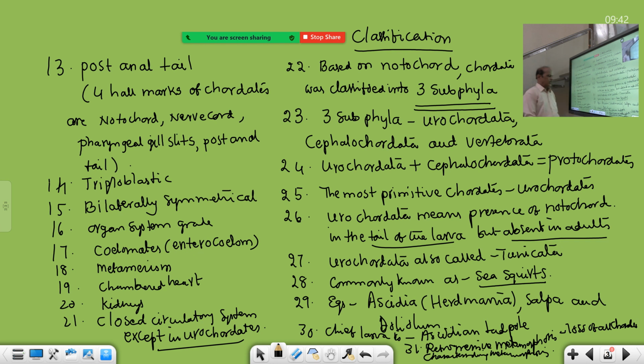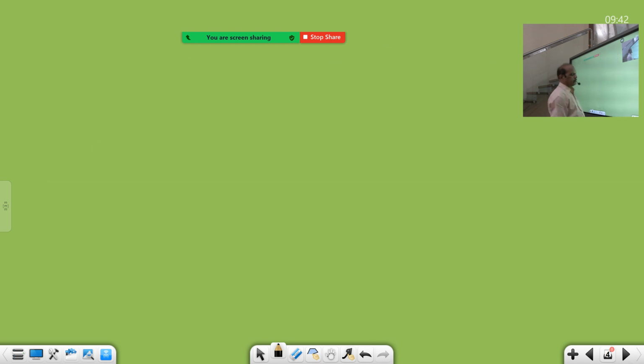So next one is cephalochordata. The cephalochordates are the typical chordates. If anybody asks you, assertion: cephalochordates are typical chordates.